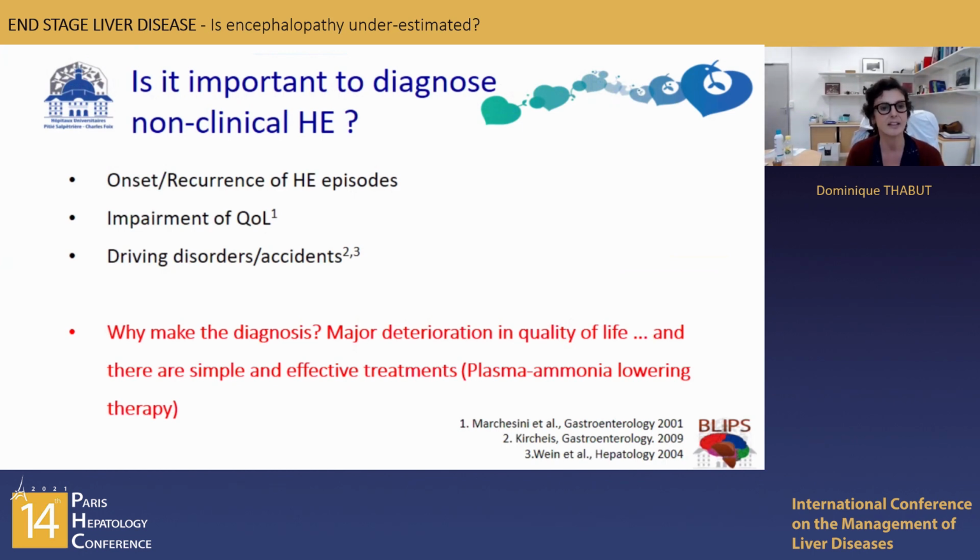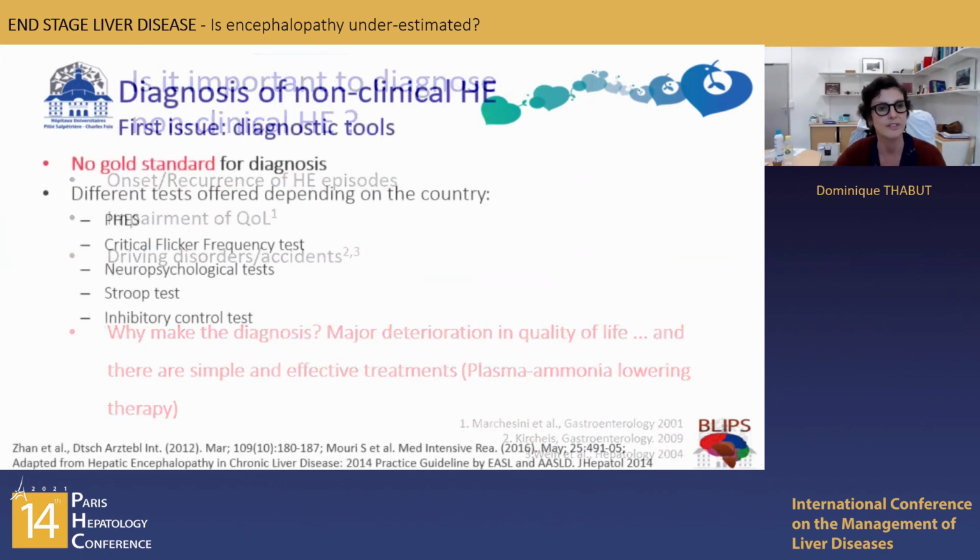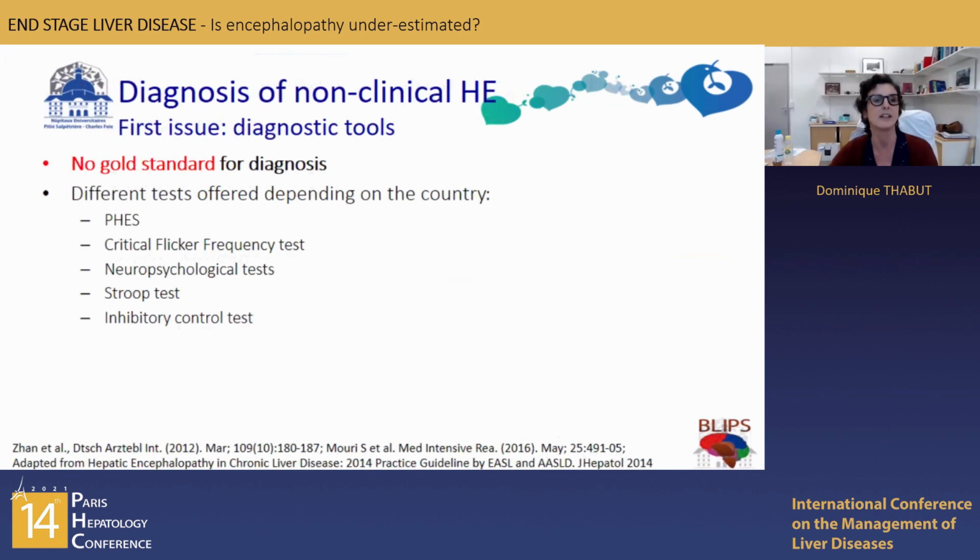And the last thing is that there are simple and effective treatments, like plasma ammonia lowering therapies, that can really improve the state of your patients. So yes, the question is really relevant. It is important to diagnose non-clinical HE.